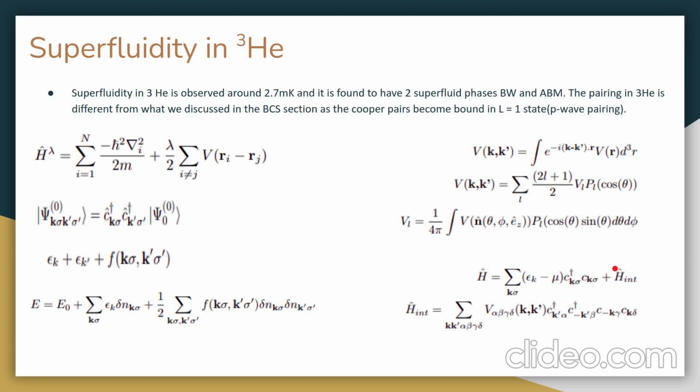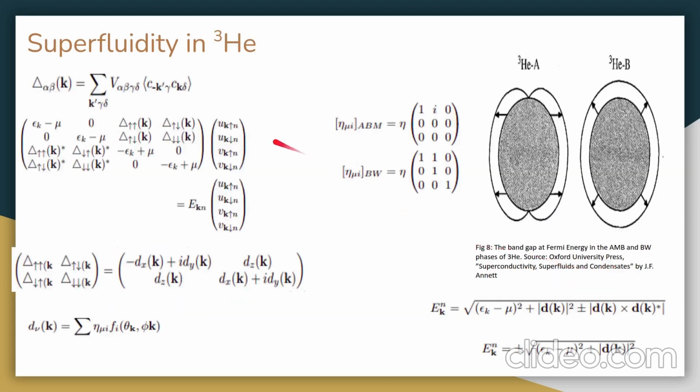Now, as we can see here, our gap function will have contribution not only from spin but also from k, and it is not constant in k. Now, invoking the Hamiltonian equation Hψ equal to Eψ, we can write this particular form where epsilon k is the energy relative to the Fermi surface and mu is the chemical potential. And here we can see that our gap parameters are not independent of spin and k.